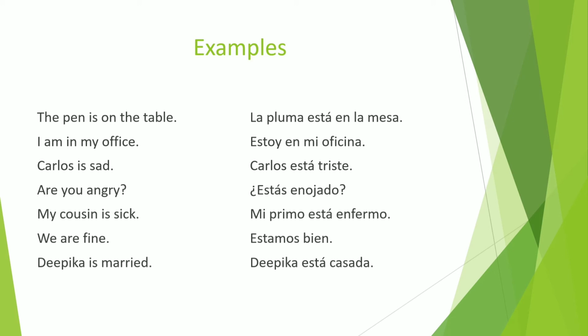Okay, you can compare these examples with the uses of estar. The first two examples, pen is on the table and I am in my office, that is called the position or the location. The next two examples, Carlos is sad and are you angry, are describing the state of mind, whether the person is sad or angry. The next two examples, my cousin is sick and we are fine, that is the state of health, whether the person is sick, ill, fine, well, not fine. And the last example, Deepika is married, is describing the marital status of that person, whether she is committed, married or single.